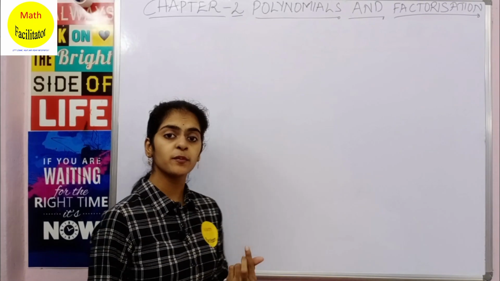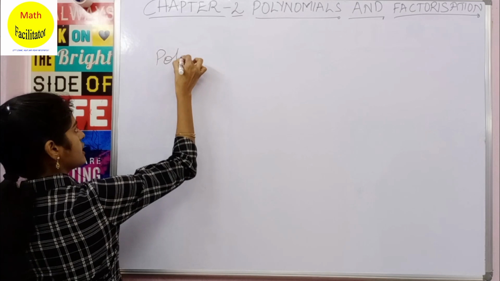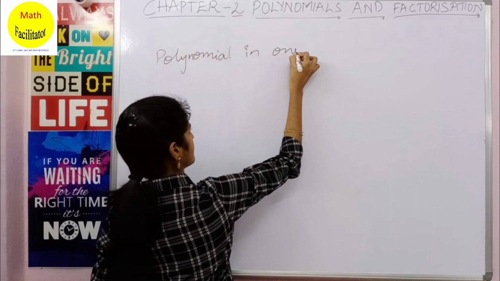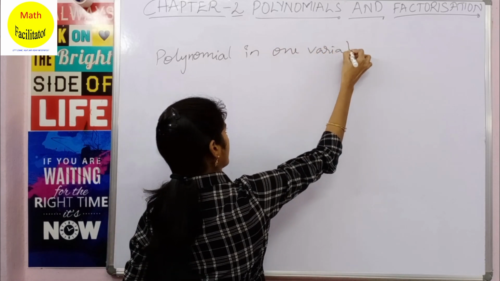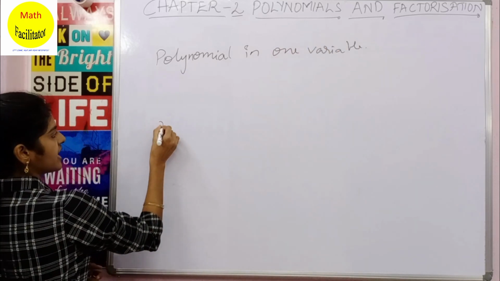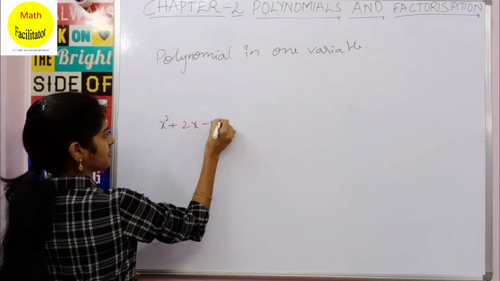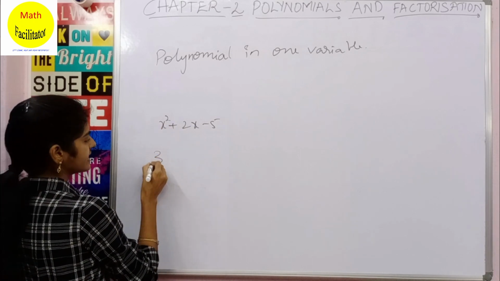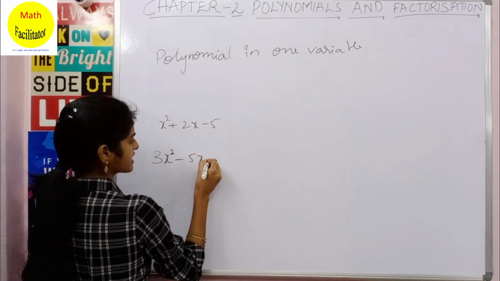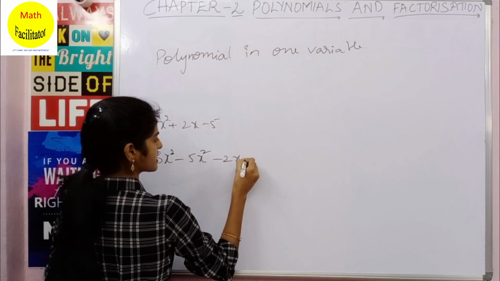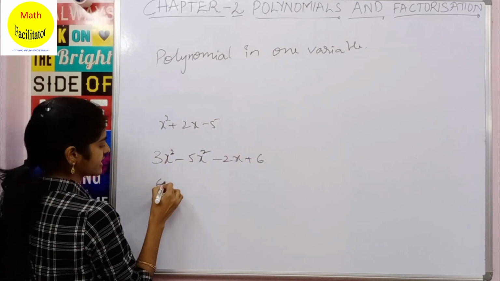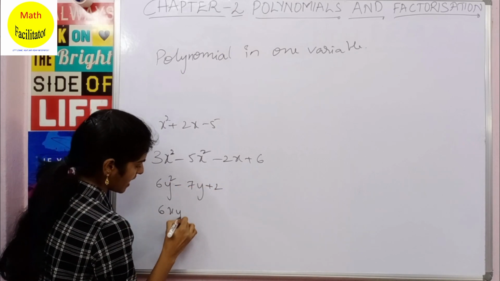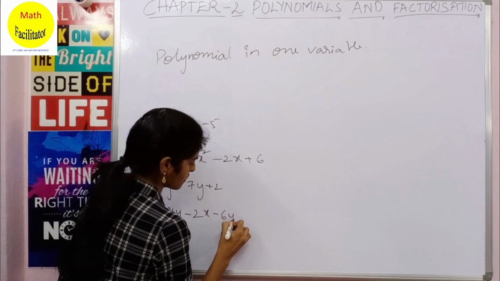Now let us talk about polynomial in one variable. As you can see, x square plus 2x minus 5 is a polynomial, because it has non-negative integral powers. Also 3x cube minus 5x square minus 2x plus 6, 6y square minus 7y plus 2, and 6xy minus 2x minus 6y.